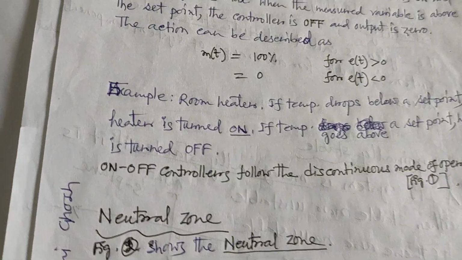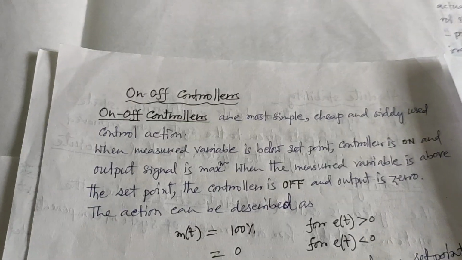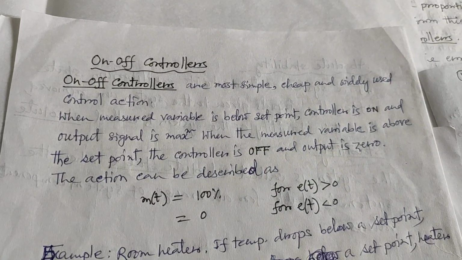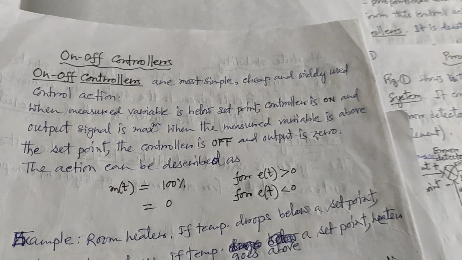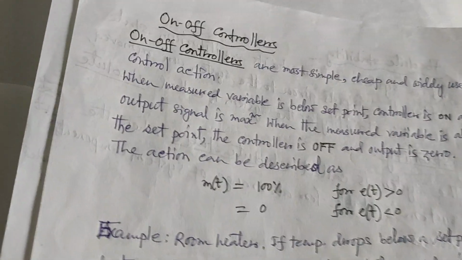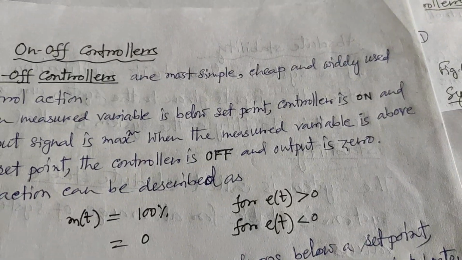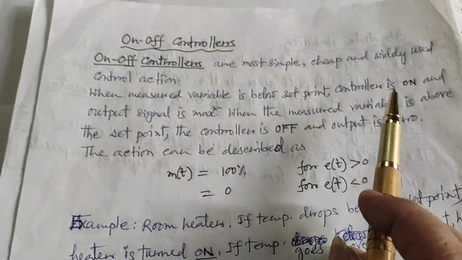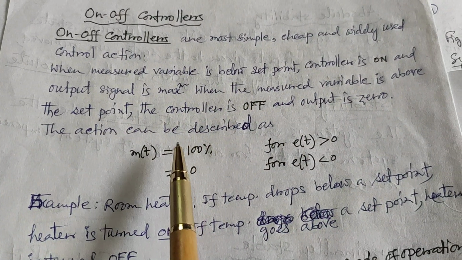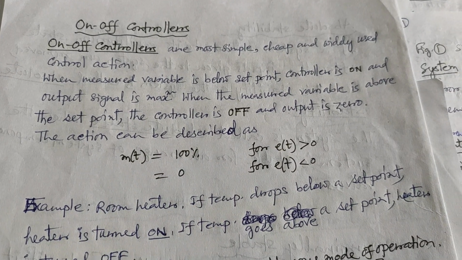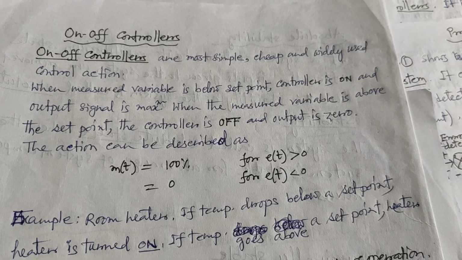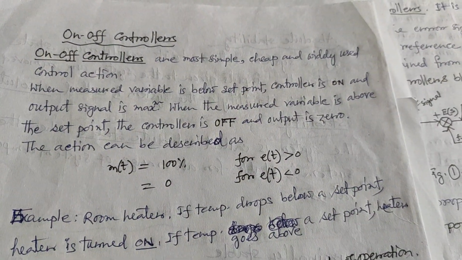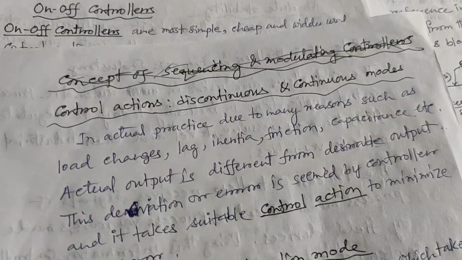Now on-off controls. What is on-off control? On-off control is the most simple, cheap and widely used control action. When the measured variable is below the set point, the controller is on and the output signal is maximum, and when the measured variable is above the set point, the controller is off and the output is 0.